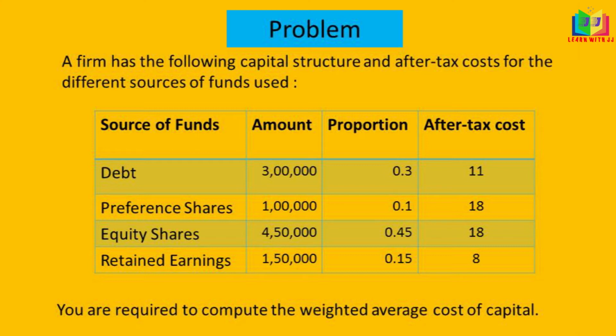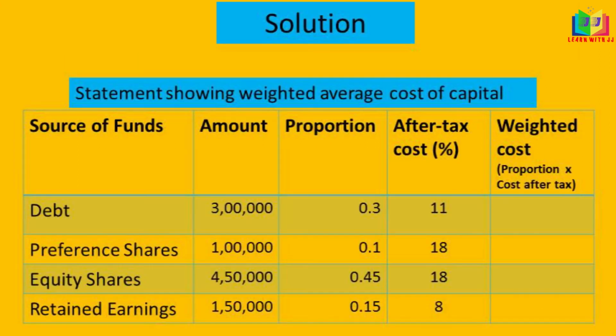You are required to compute the weighted average cost of capital. Using this information we have to calculate the weighted average cost. Let's start doing the problem. This is the format of the statement. First we have to write the sources of funds and amount, then proportion, after tax cost, and then weighted cost.